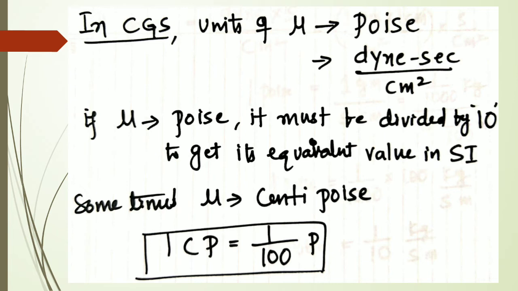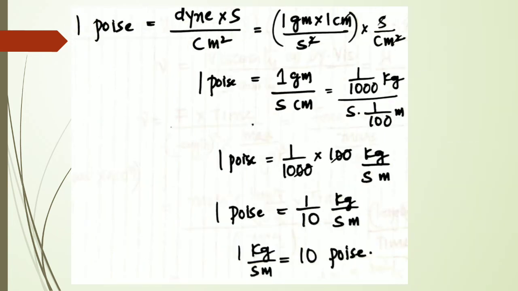1 centipoise is equal to, centi means 1 by 100, so 1 cP is equal to 1 divided by 100 poise here. How exactly it can be divided by 10, you can understand by this small relation. That is what I am trying to tell here. 1 poise can be written as 1 dyne second per centimeter square. This is the unit of poise.